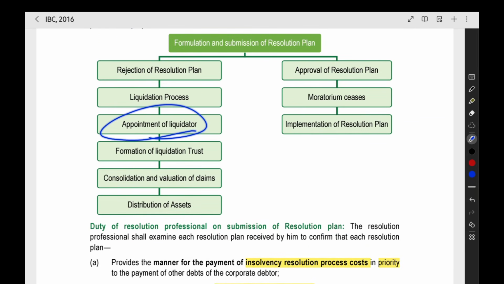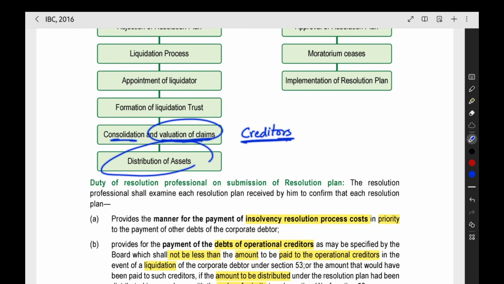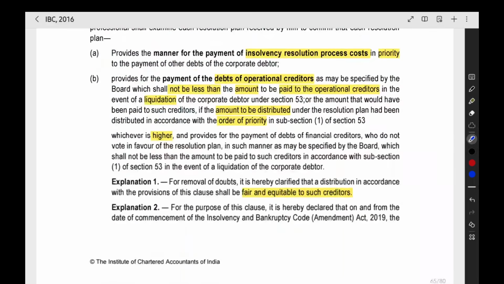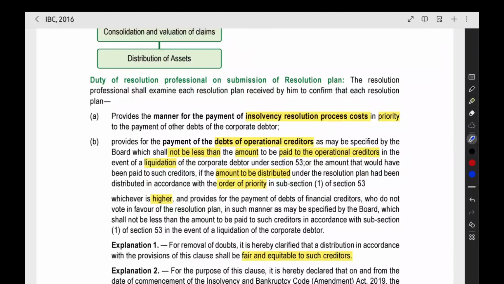After that, a liquidator will be appointed, a liquidation trust will be formed, then consolidation and valuation of claims. All the creditors who have claims against the company will give their claims, it will be valued, and then the assets will be distributed. So that is what will happen when the resolution plan is rejected, either by the committee of creditors or by the NCLT.